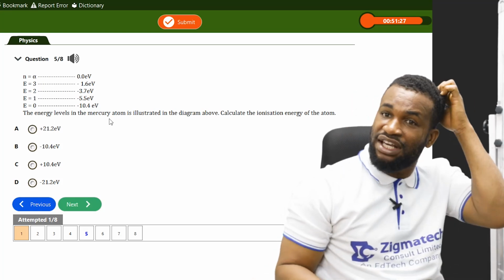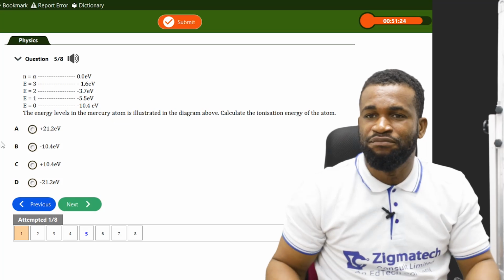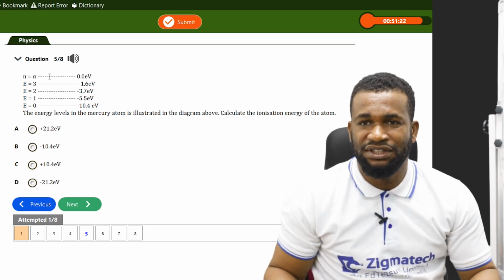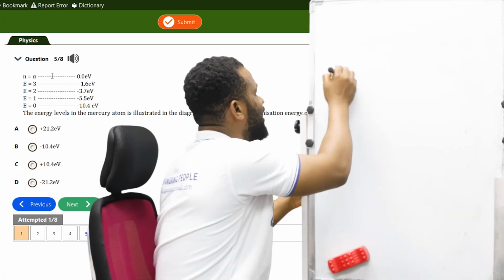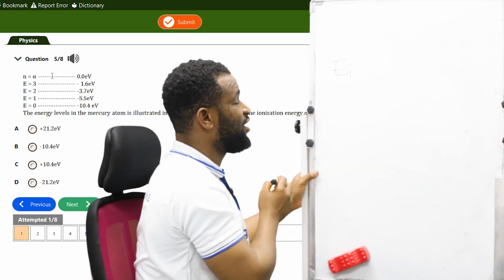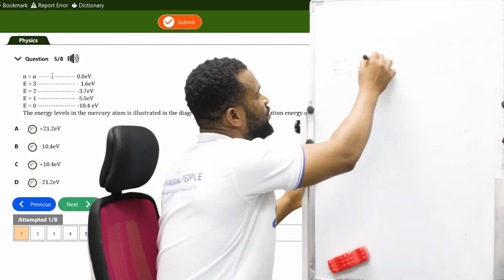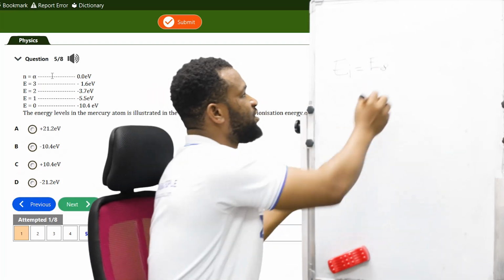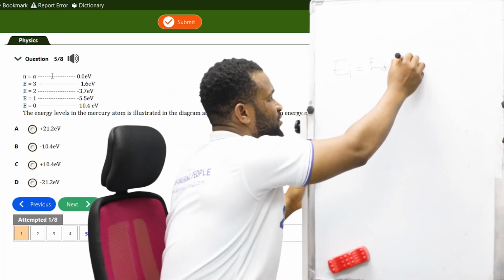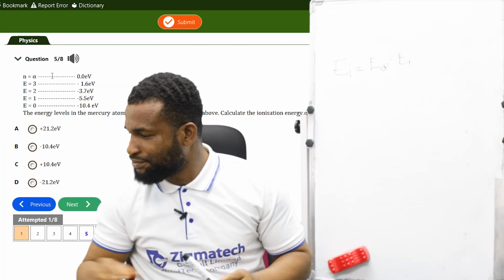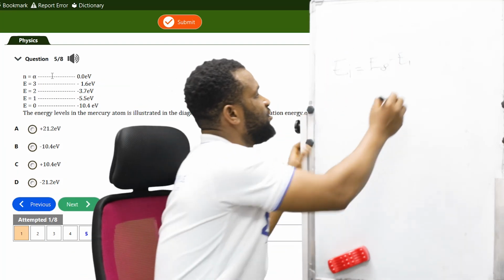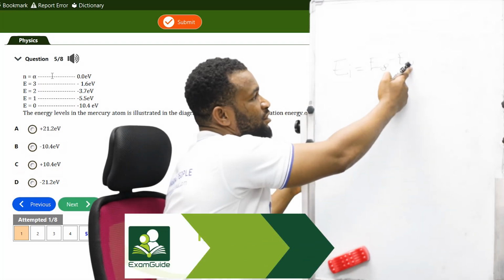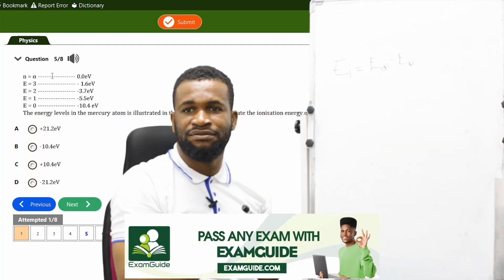Now, the ionization energy has to do with the energy level at infinity. So EI, which is the ionization energy, is given as E at infinity minus E1. Maybe the next one, E naught. It can also be E naught because this one comprises the ground state.